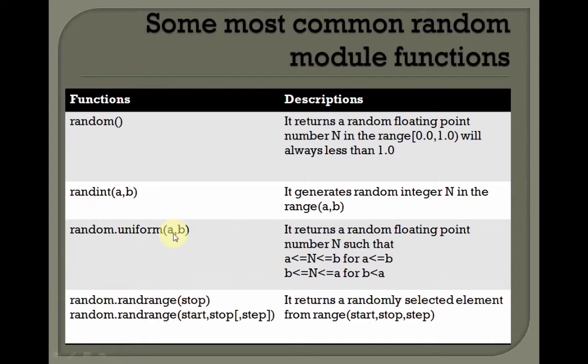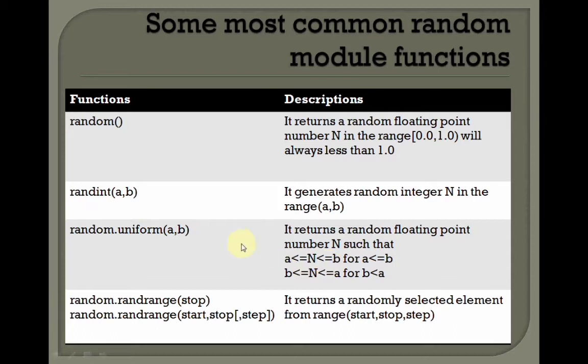If the first parameter is less than or equal to the second parameter, then the floating point number this function returns will be greater than or equal to the first parameter but less than or equal to the second parameter.